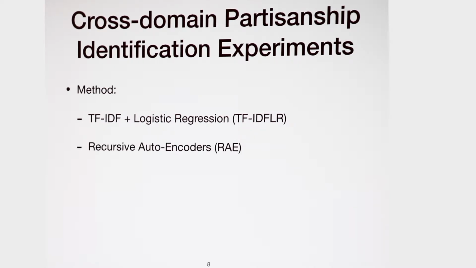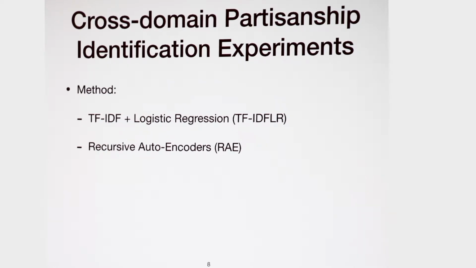And we apply three different machine learning models in this experiment. The first one is TF-IDF and logistic regression. This is a bag-of-n-grams linear model. The second one is the recursive autoencoder. This is a neural network-based nonlinear model. With these two models, we just train on our source dataset and test on the target dataset.